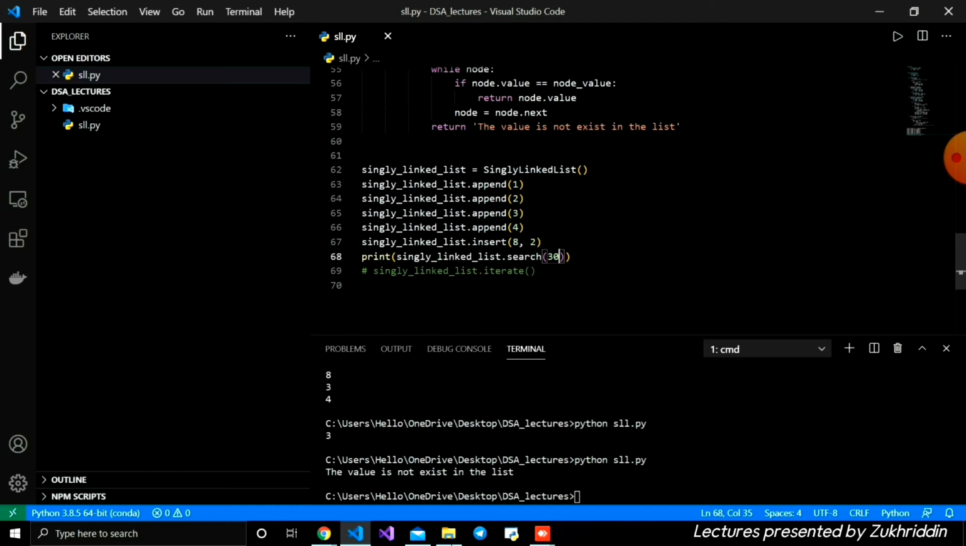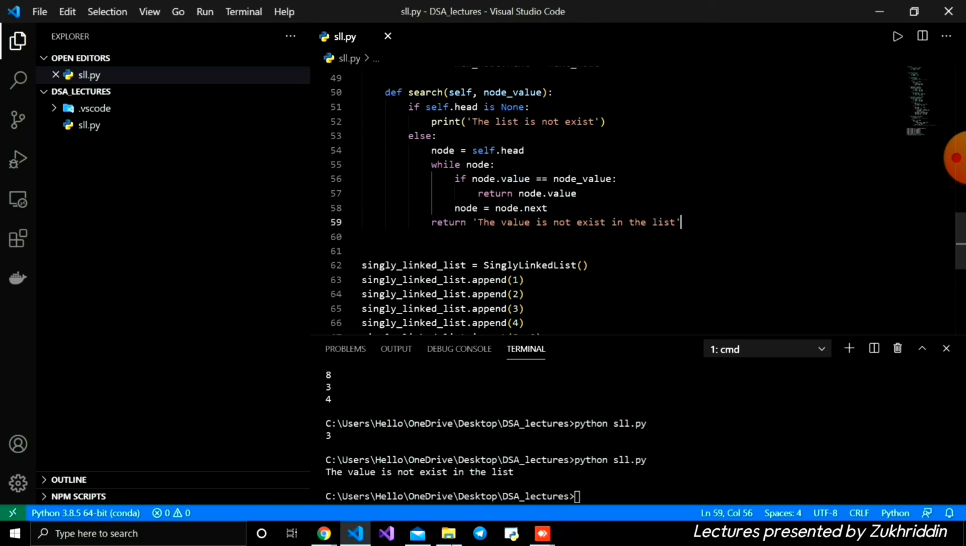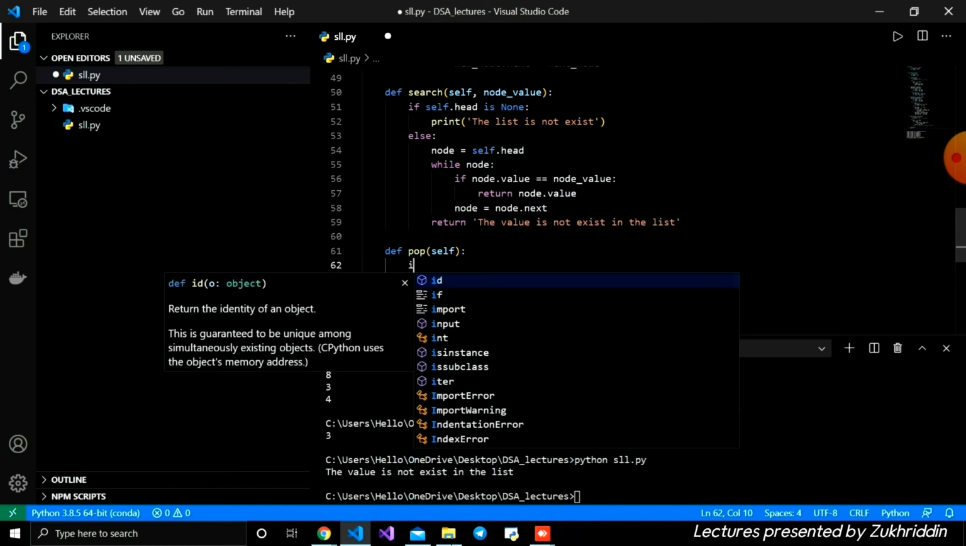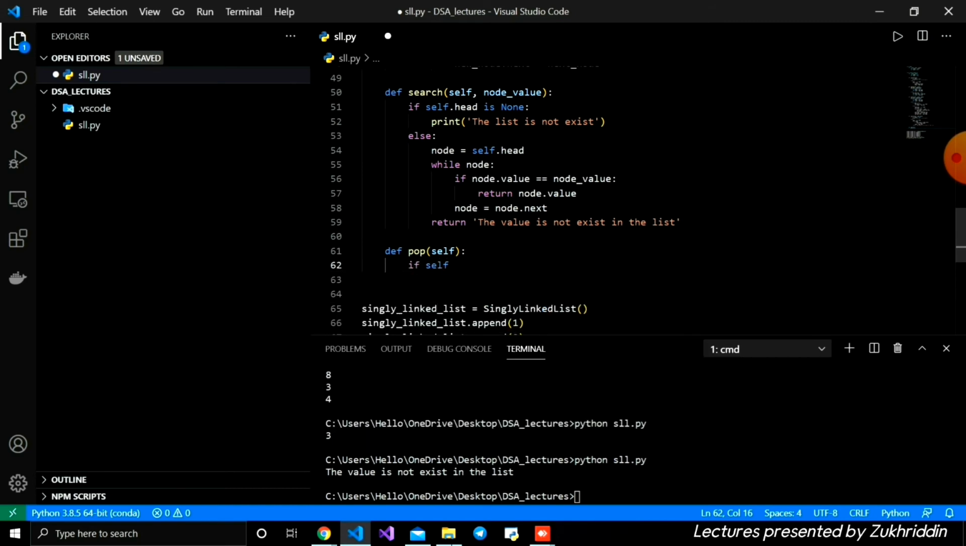And also let's rewrite the deletion functions, which are pop, delete by index, and delete entire, the 3 functions we're going to create. Firstly, we're going to create our pop method. I'm going to define the function pop with the self parameter, and inside here we also need to check if self dot head, because maybe we don't have any nodes inside. Yes, we need to check it, is none.